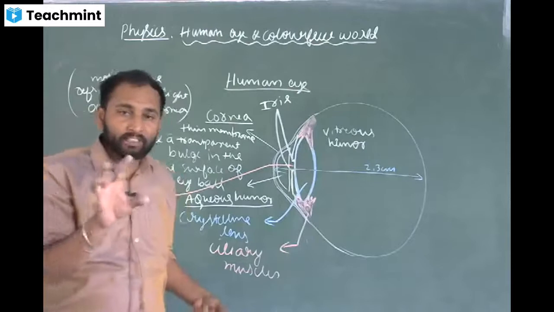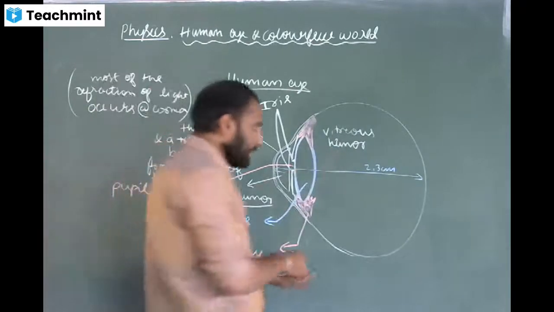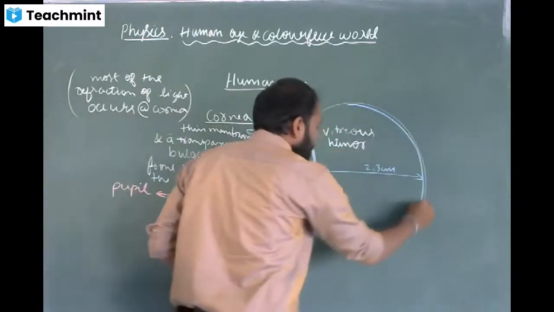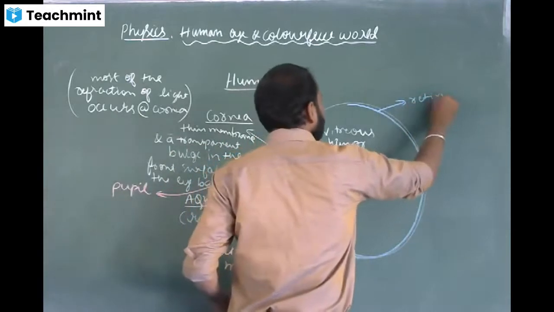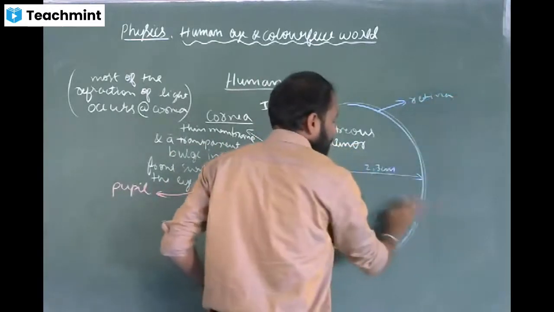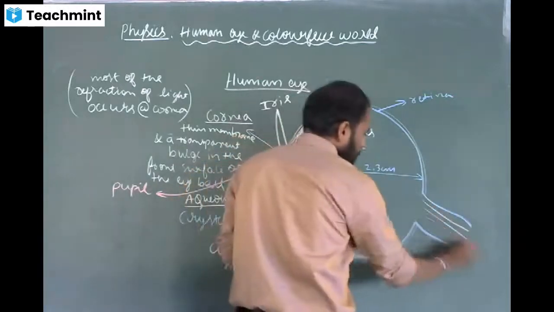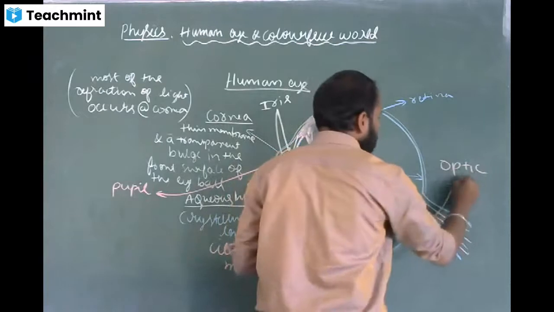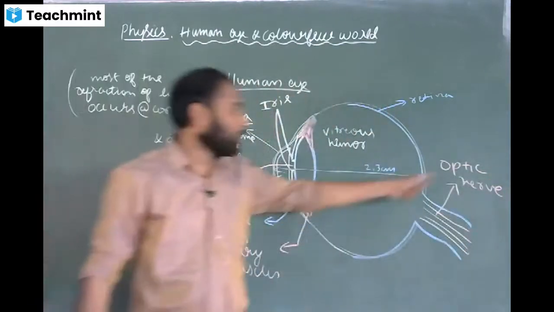And exactly at the end, we will have the retina. This is called the retina. And here we will have the optic nerve. So this is the optic nerve.